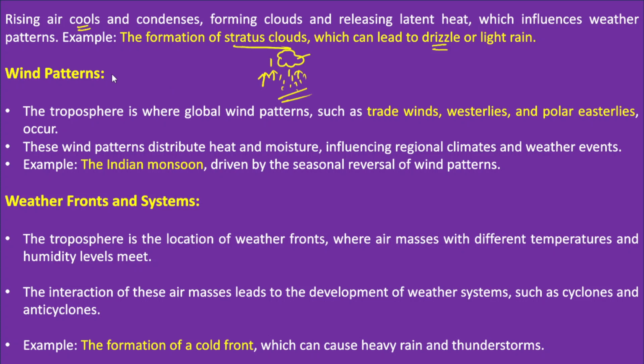Now thirdly, we need to talk about the weather patterns. So how does this determine the weather patterns over an area? We very often come across winds like trade winds, westerlies and easterlies. All these wind movements usually take place in the troposphere itself. So the troposphere plays a very important role in determining global wind patterns.